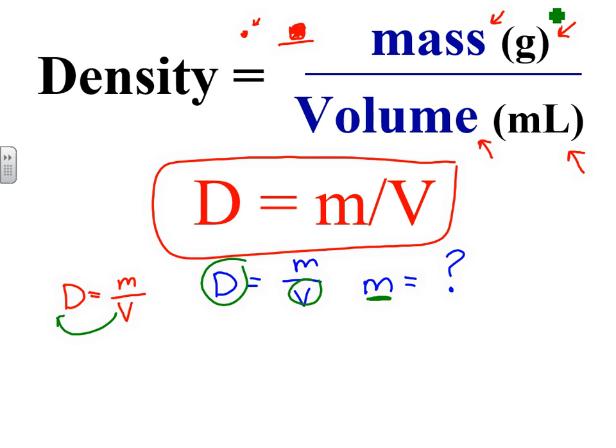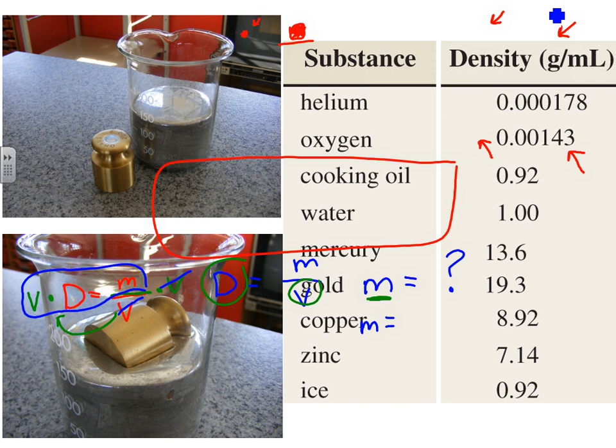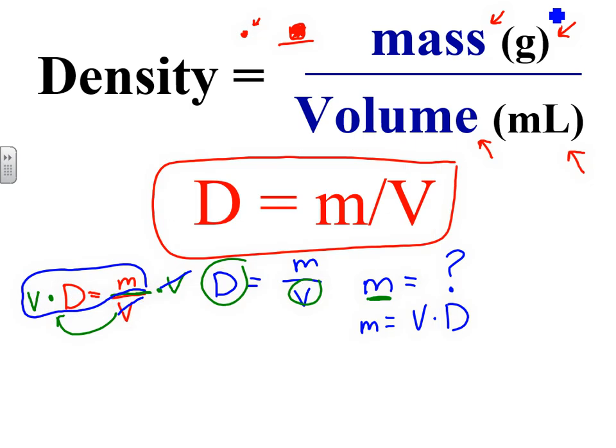Right now volume is being divided, so to do the opposite, you would actually multiply. If you do it on the right side of the equation, you've got to do it on the left side of the equation. So what you'll end up doing is multiplying volume on both sides. On this side, the volume cancels out. If anything is on the top and the bottom, it cancels out. And you're left with this equation right here, which is mass equals volume times density. So this is your rearranged equation.